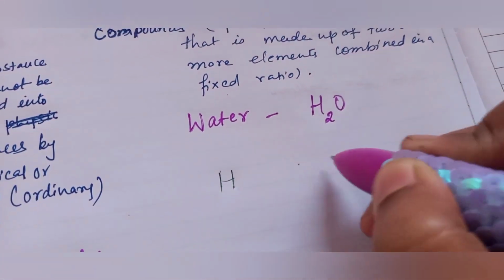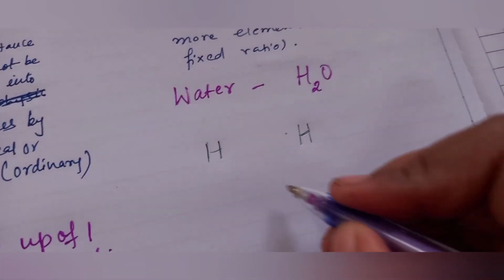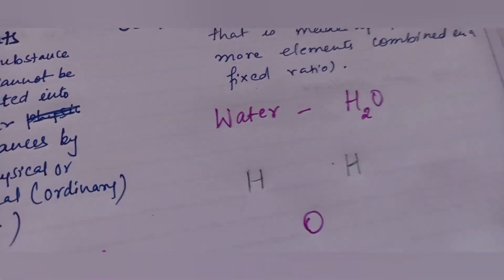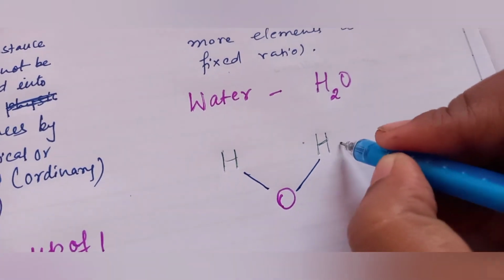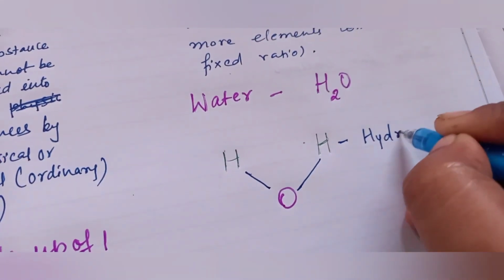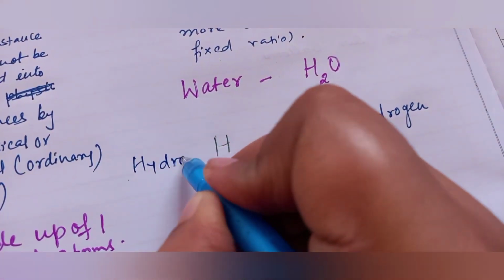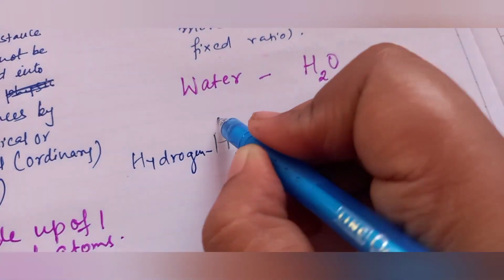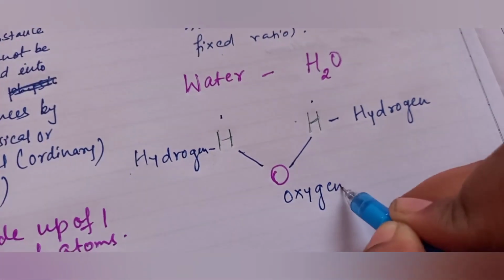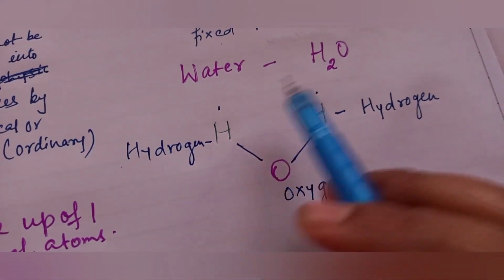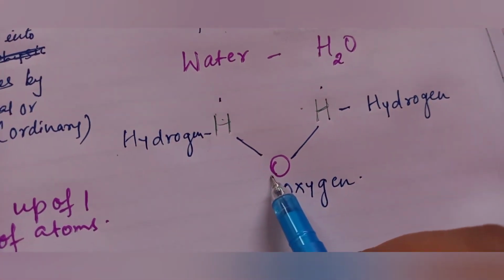H. Okay, so let's write O in another color. That means a water molecule has two atoms of hydrogen. Okay, this is the first, this is the second, and one atom of oxygen. So this has a fixed ratio of 2:1. Two atoms of hydrogen combine with one atom of oxygen.